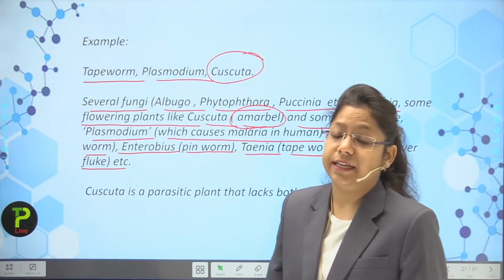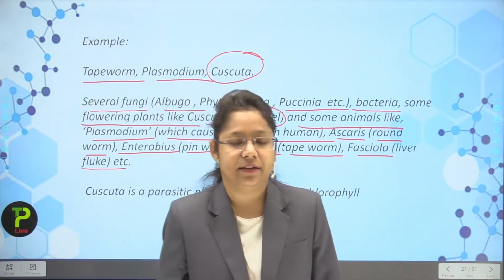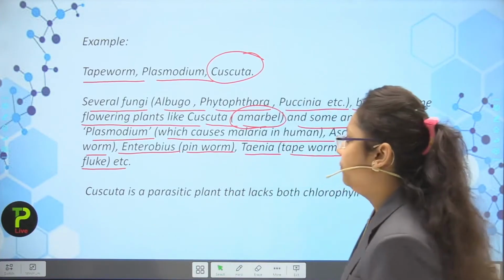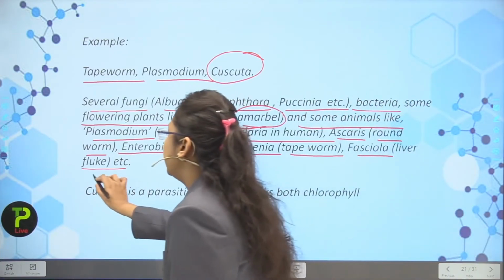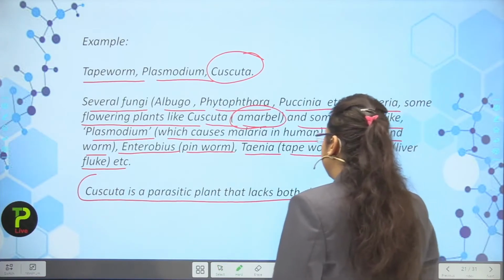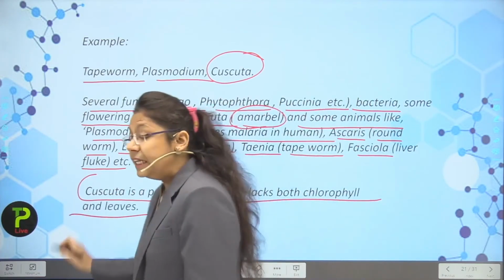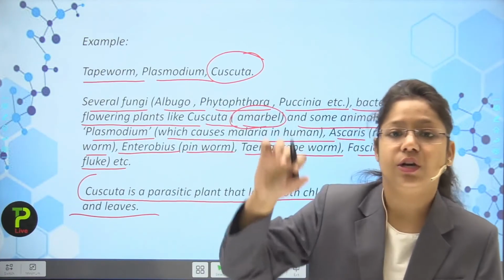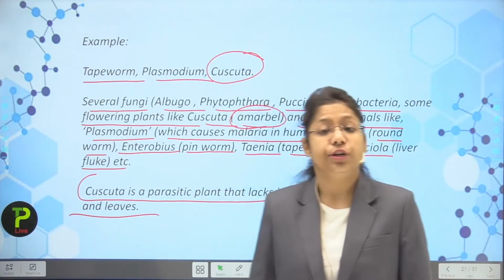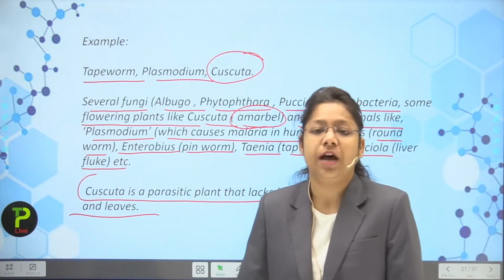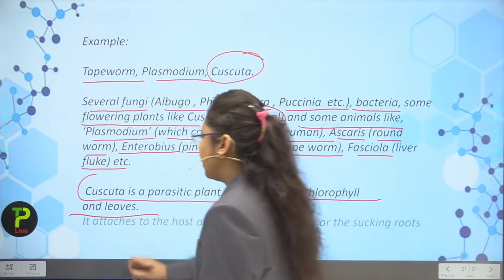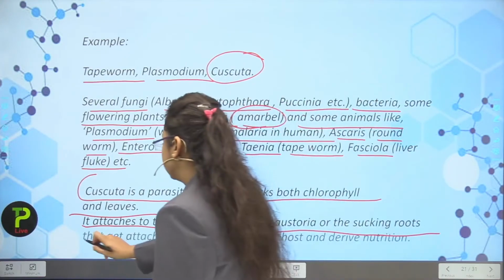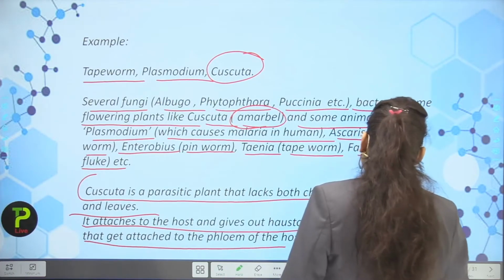So are you seeing that there is a variety of parasites present inside our environment in the form of bacteria, plants, or fungi? Now cascata is a parasitic plant that lacks both chlorophyll and leaves as well. As I told you, it is a parasitic plant which just lives on another plant and sucks its nutrition. Now how it happens, I am going to tell you through the pictures. Next point is it attaches to the host and gives out haustoria, or the sucking roots that get attached to the phloem of the host and derive nutrition.